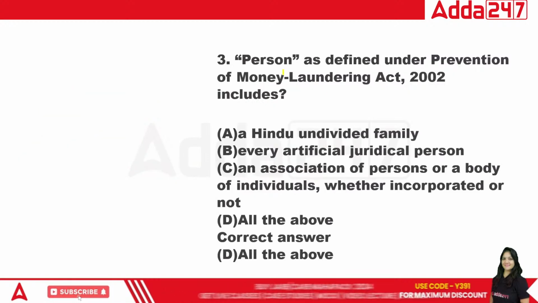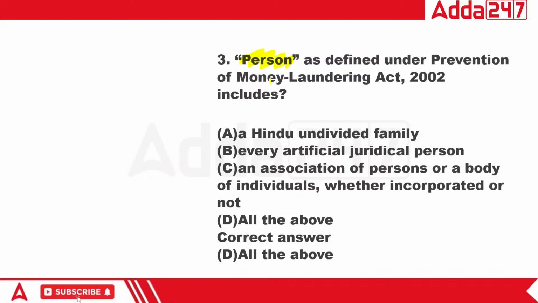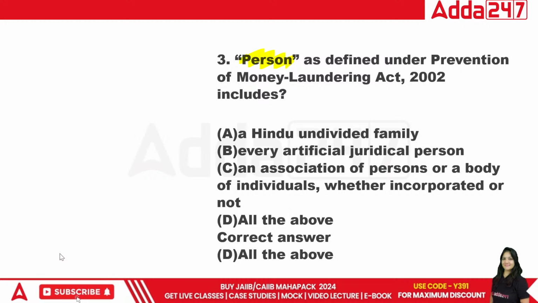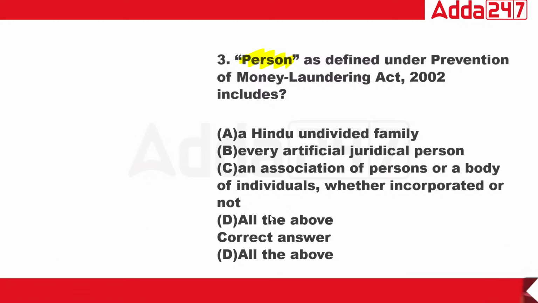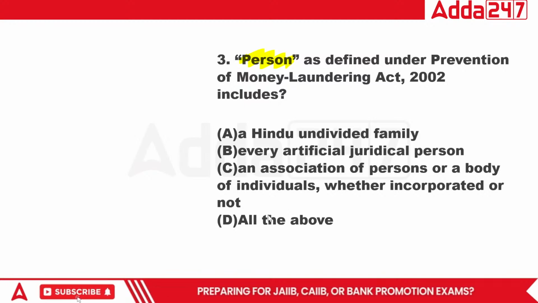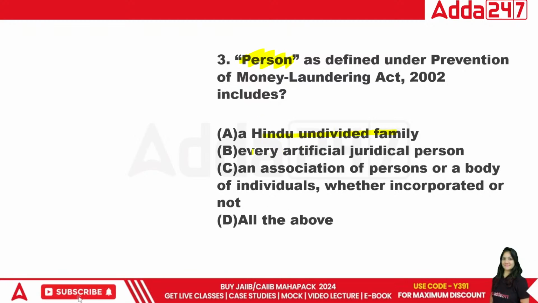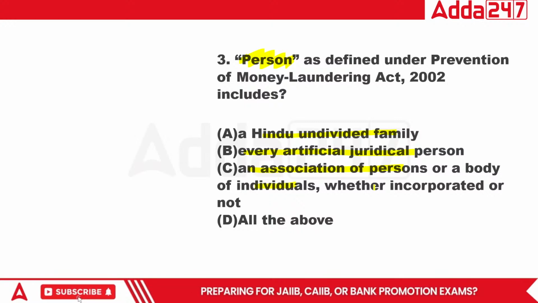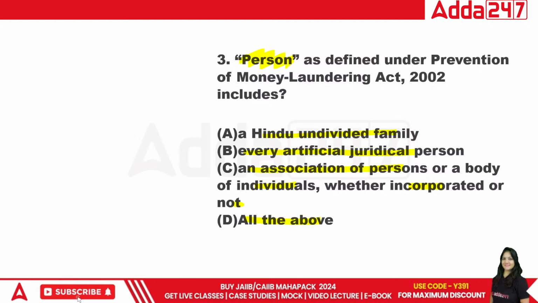Now, the word person defined in the Money Laundering Act includes what? The first option is Hindu undivided family, the family which is joint. Every artificial juridical person, an association of persons or body of individuals, whether incorporated or not, and all of the above. So what is the right answer?